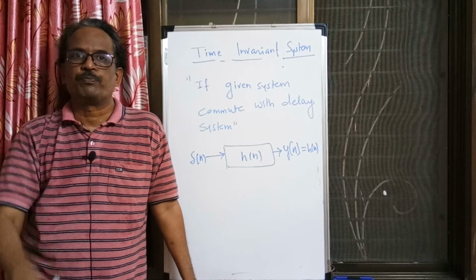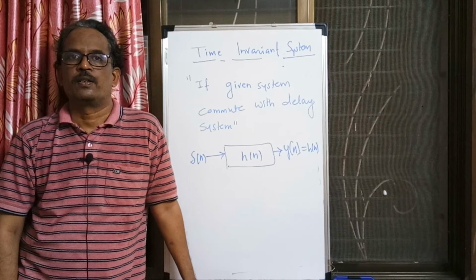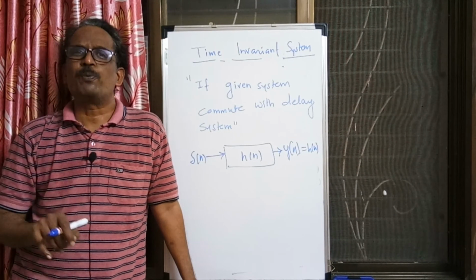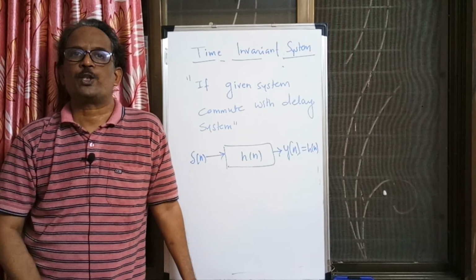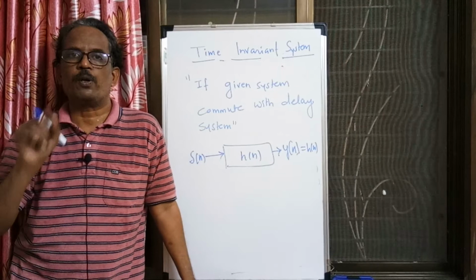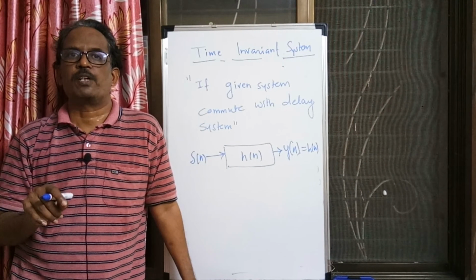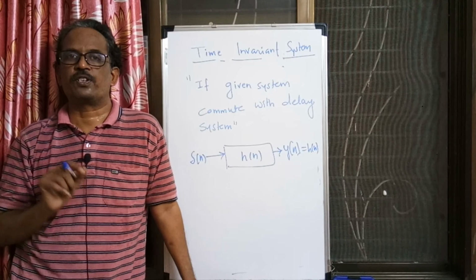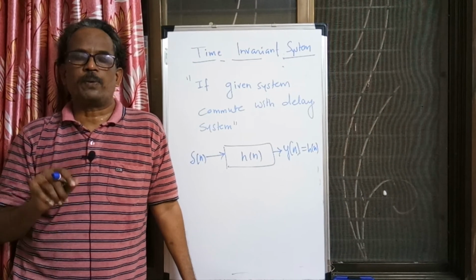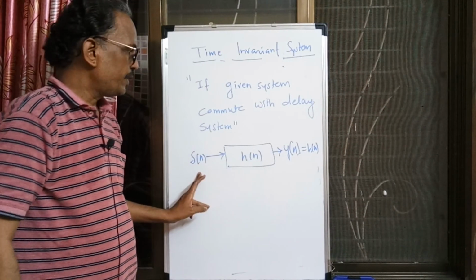What we have to do is pass an impulse, and whatever output we get from the LTI system is h[n]. The impulse response is the output of the system when the input is delta[n]. The output y[n] is always h[n] when the input is delta[n].